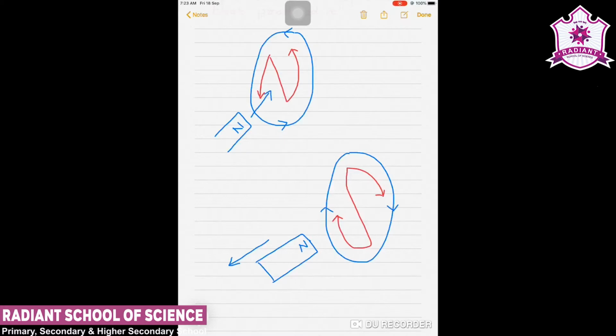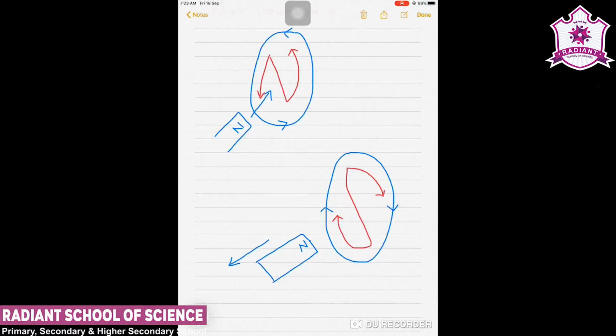Similarly, if the north pole of the magnet is being withdrawn from the coil, as given in figure number 2, then the current will flow in a clockwise direction and its south pole faces the receding north pole of the bar magnet. This would result in an attractive force which opposes the motion of the magnet and its corresponding decrease in the flux.